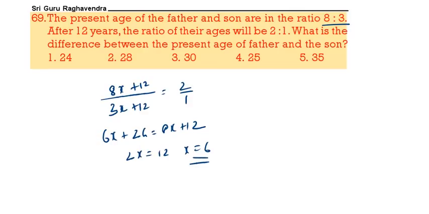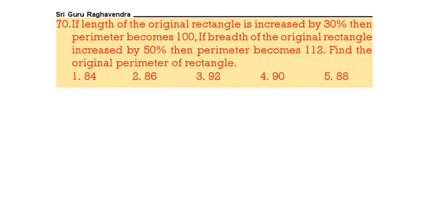The difference between the present ages of father and son: 8 and 3, the difference is 5 parts. So 5 into 6 is equal to 30 years. 30 years is the correct answer. Next question. See the next question.